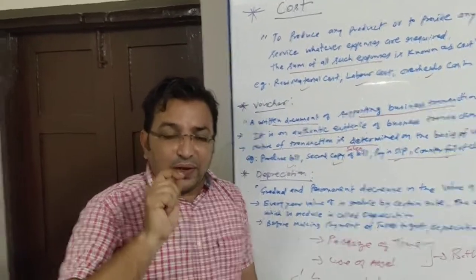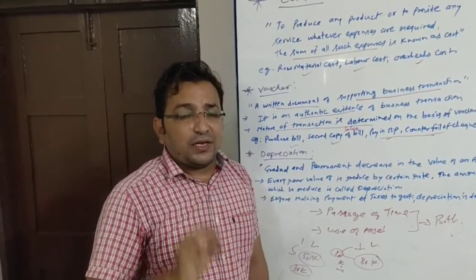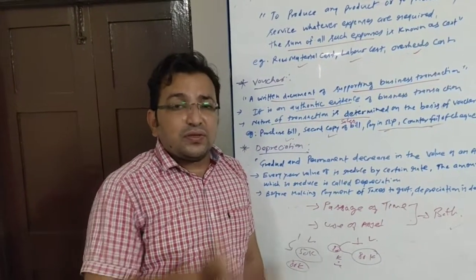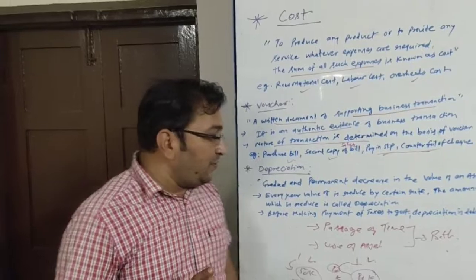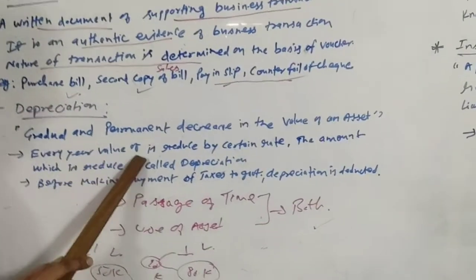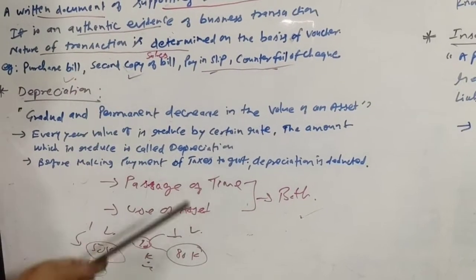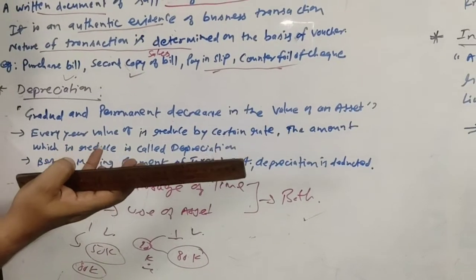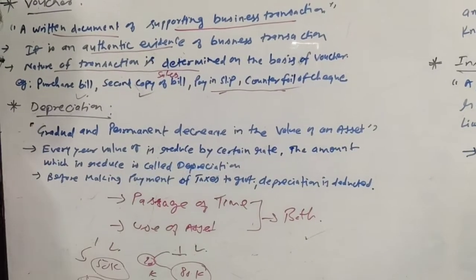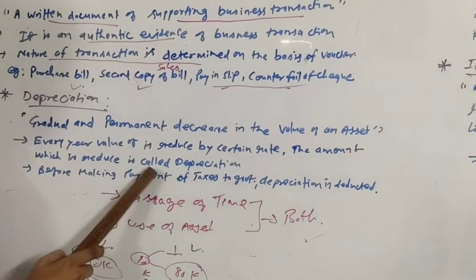Because of time and because of use of asset, there is always a decrease in the value of that particular asset. You buy furniture, you buy machinery, and you make use of it, and sometimes you are not using it, then also there is a decrease in its value. So gradual and permanent decrease in the value of an asset. Every year value is reduced by a certain rate. Normally a rate is decided for providing depreciation, say for example 10%, 5%, 7%, 15%, depending upon the useful life of that asset. Rate is decided. The amount which is reduced is called depreciation.